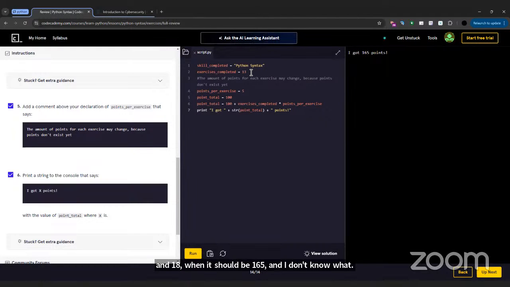Wait, let me see yours. I put print underscore total equals to 100. Add exercises underscore completed. Add points. It's not add, it's times. It's exercise completed times, with the asterisk.